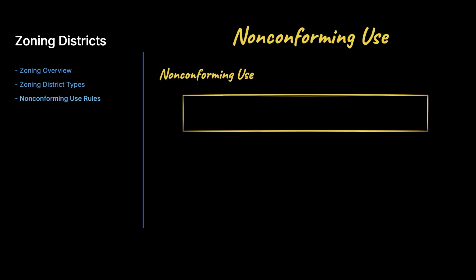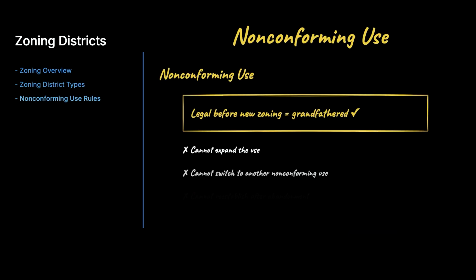Here is a topic examiners love. A non-conforming use is a use that legally existed before new zoning rules made it prohibited. The use is grandfathered and can continue, but it cannot be expanded, cannot change to another non-conforming use, and cannot be re-established once abandoned. Many Illinois ordinances treat 6 to 12 months of non-use as abandonment.